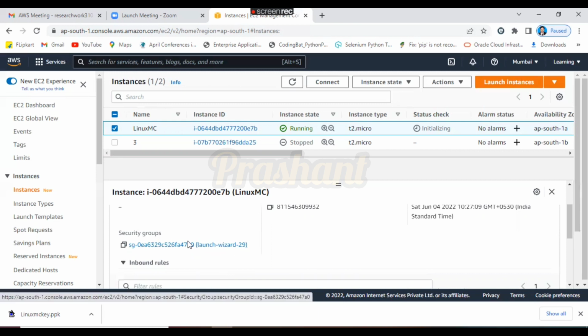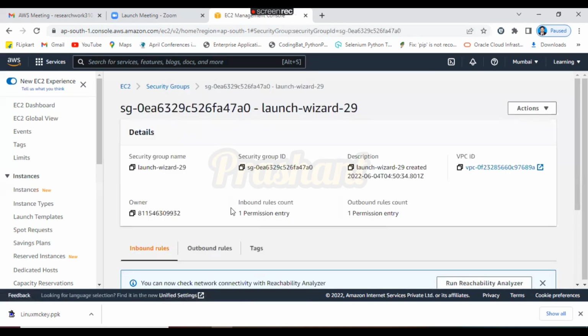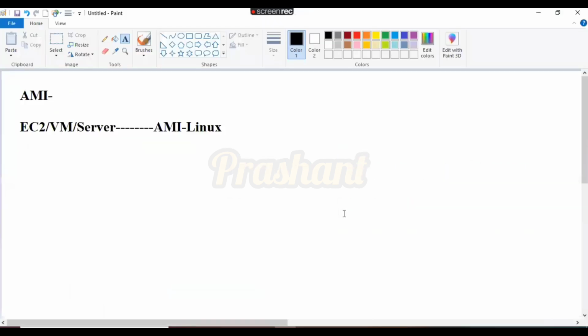So what is your target? Once you create an EC2 instance, you first go to the security tab and click on the security group. See here, I have clicked on the security group. Now, first I will explain the things in a simple way so you get a clear idea. Let's assume this is our EC2 instance.